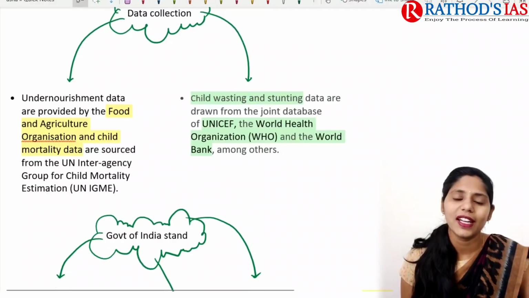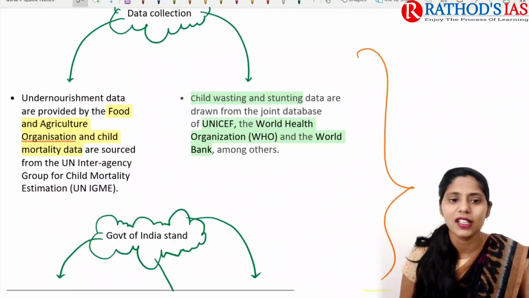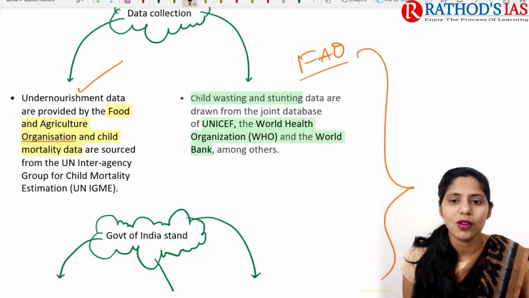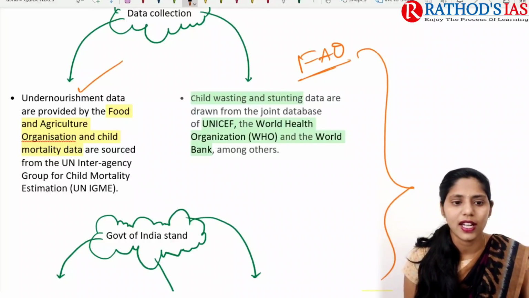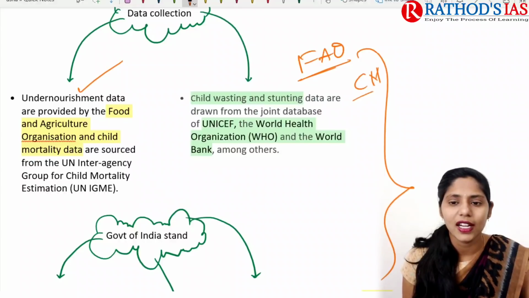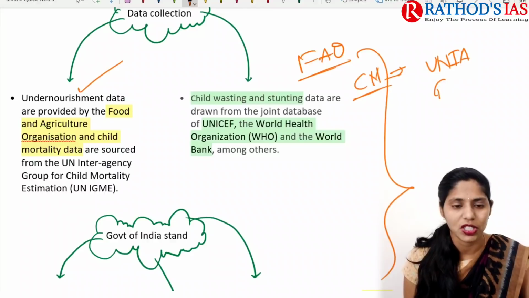Now about data collection, which is what this article is mainly talking about. Undernourishment data is provided by FAO, the Food and Agriculture Organization, and child mortality data is from the United Nations Inter-agency Group for Child Mortality Estimation. These are the 2 important sources for this data.